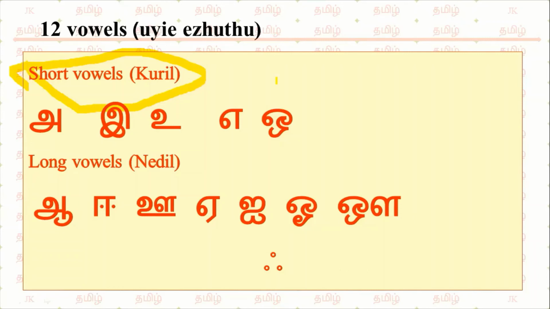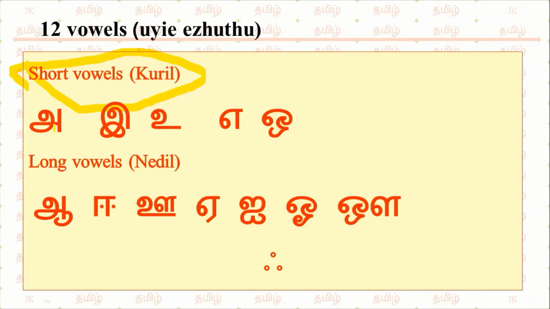It will be called kuril in Tamil, kuril. But if the time taken to pronounce the word is more than 1 second, extended to another one more second, then it will be called long vowels, nedil. There are 7 nedils in Tamil. Now we will pronounce one by one.